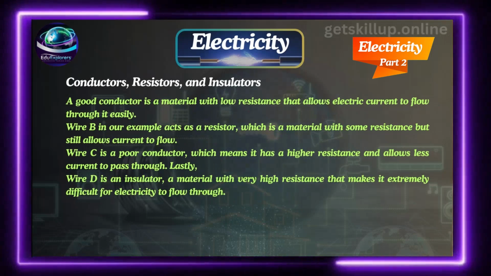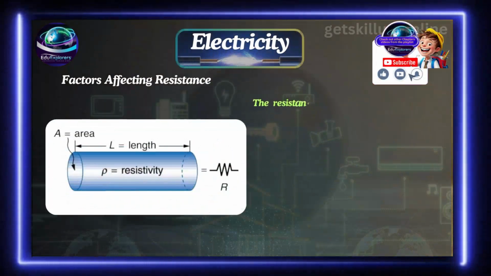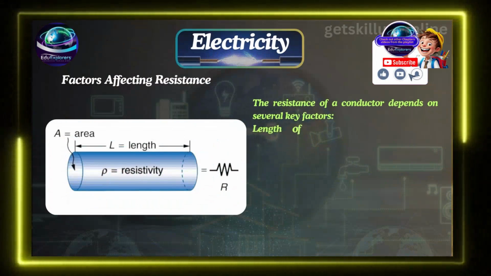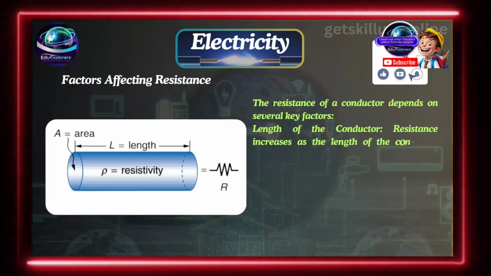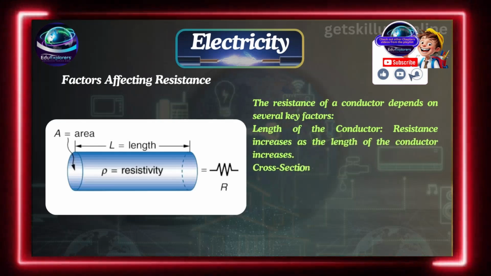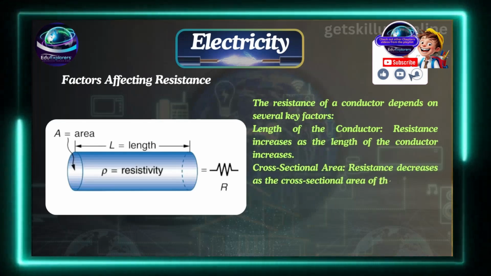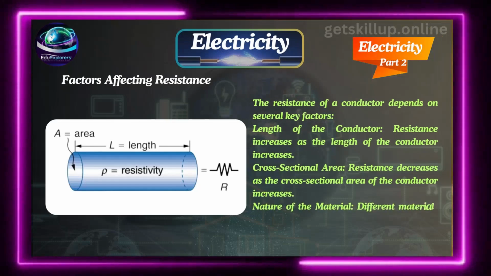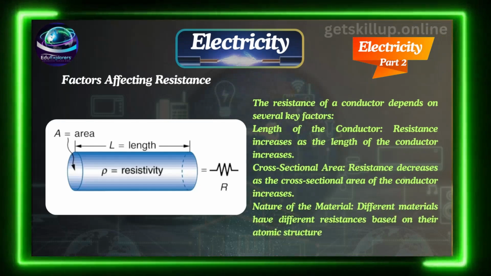Factors affecting resistance. The resistance of a conductor depends on several key factors. Length of the conductor: resistance increases as the length of the conductor increases. Cross-sectional area: resistance decreases as the cross-sectional area of the conductor increases. Nature of the material: different materials have different resistance based on their atomic structure.